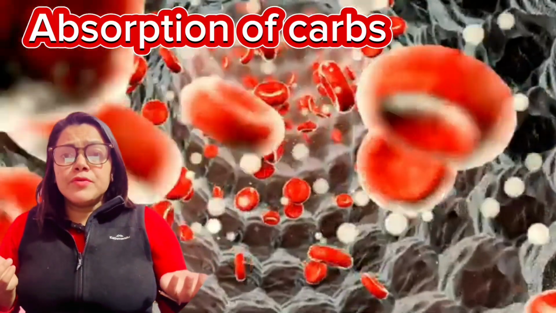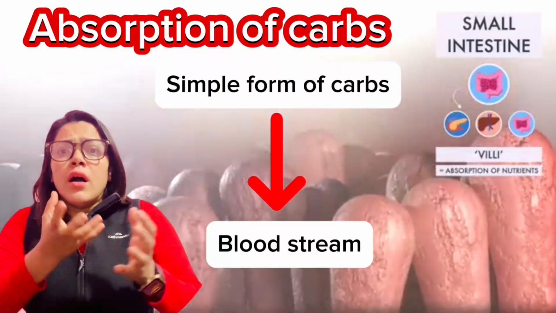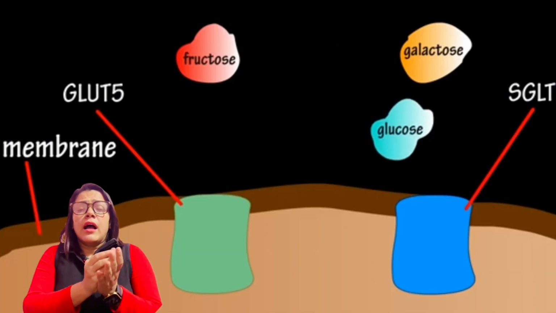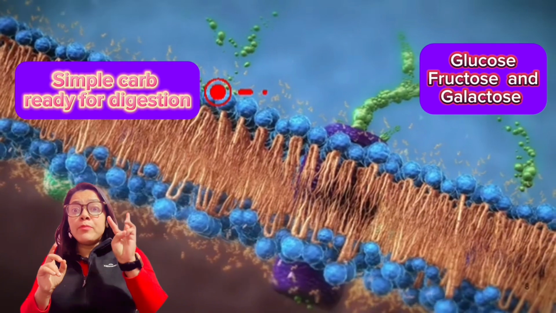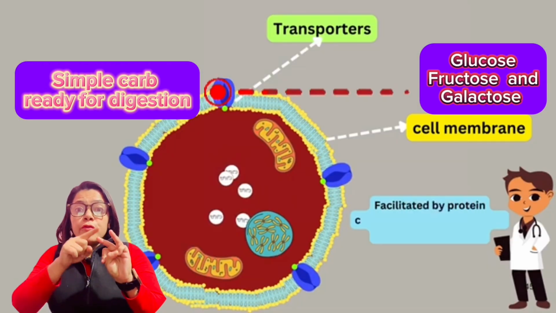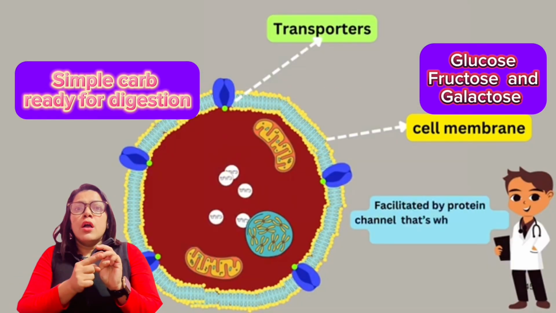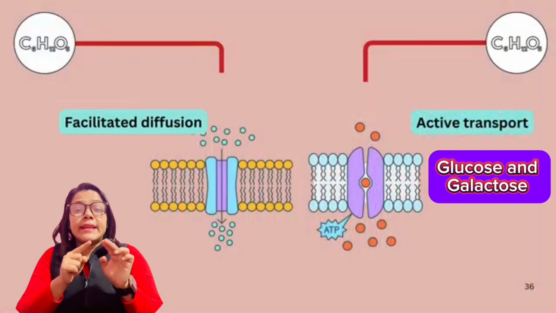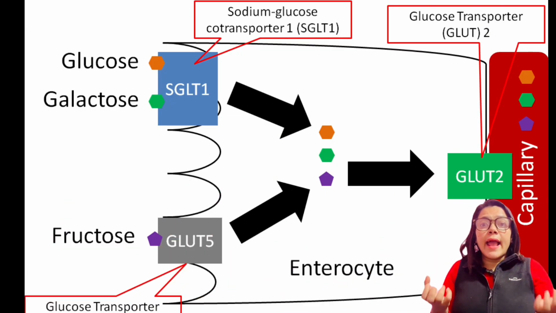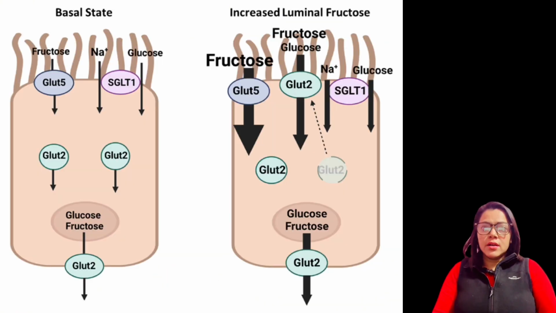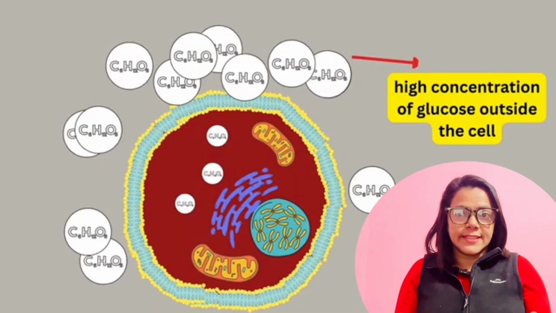So absorption is exactly how simpler forms of carbohydrates are absorbed into the bloodstream, right? So we have three products: glucose, fructose, and galactose. Glucose and galactose are absorbed using active transport via the SGLT1 transporter on the surface of the intestinal cell.